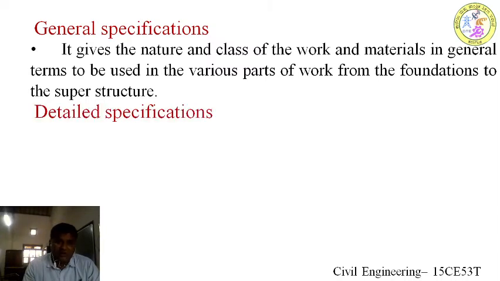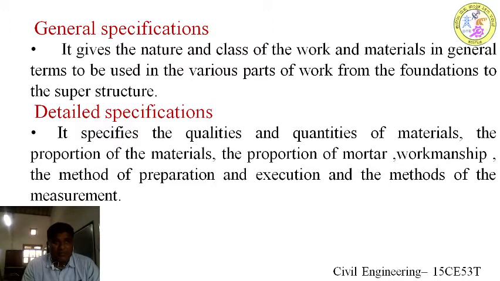But for the same concrete in a detailed specification, I am going to say how much the quantities will be, what is the minimum cement content that has to be used, what is the aggregate content that has to be used, how the mixing should be done, whether it has to be done in a mixer machine, or by hand, or batched in a plant, and what is the type of compaction, whether it has to be done with a needle vibrator or rammed, and what is the finishing I am expecting, either a broom finish or a fine finish. Also the makes of the cement, which companies' make I expect. All these things will be given in the detailed specification.